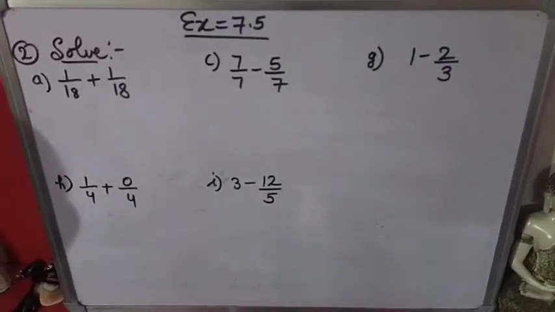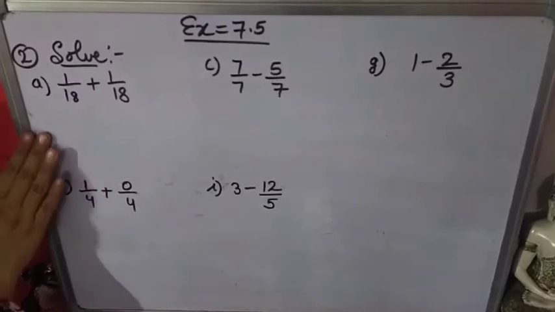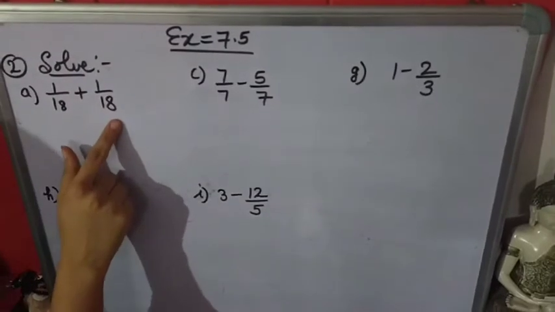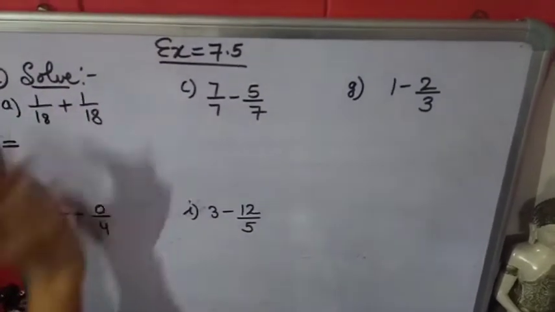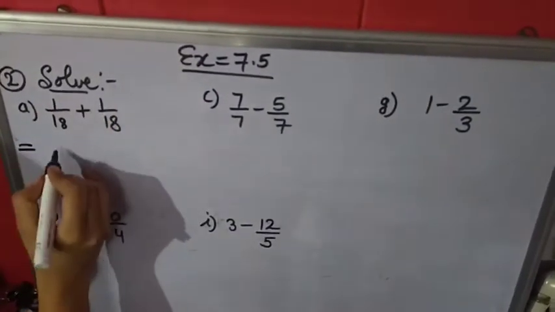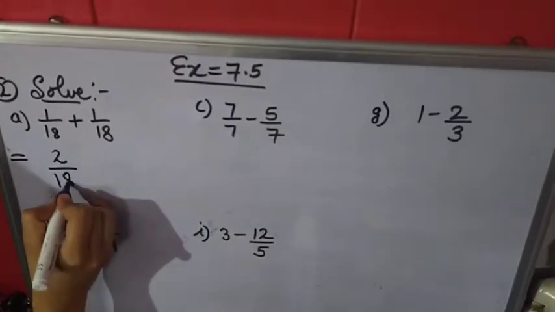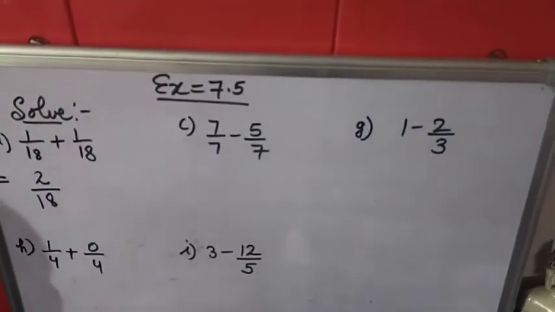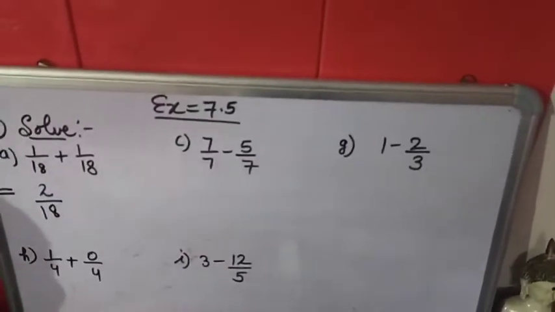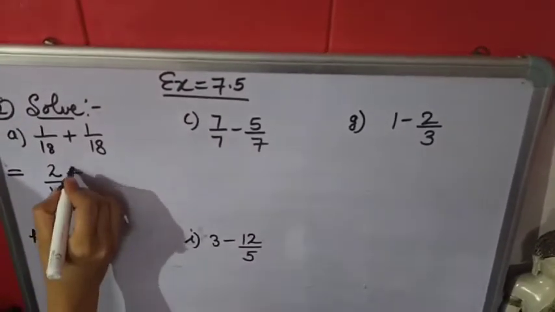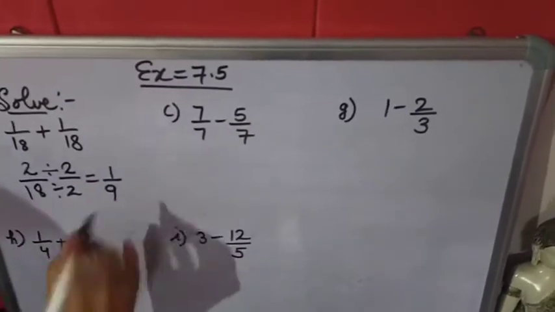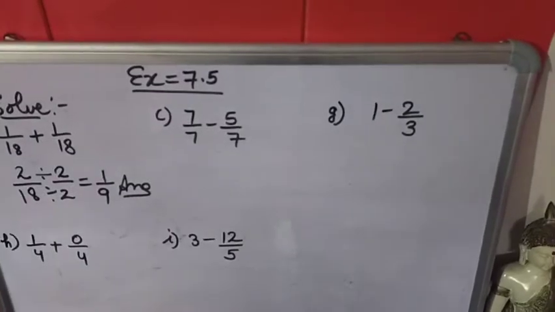Now we are starting the second question of exercise 7.5. In this question you have to add fractions. Simple rule: if denominators are the same, then you have to add only numerators. 18 and 18 denominators are the same, so we will add only numerators. 1 plus 1 is 2, and in the denominator the same 18 will come. Now you have to give the answer in simplest form. You have to check whether 2 and 18 both come together in any table. Yes, both numbers are divisible by 2. 2 1s are 2, 2 9s are 18. Now that's it. 1 upon 9 is in the simplest form.